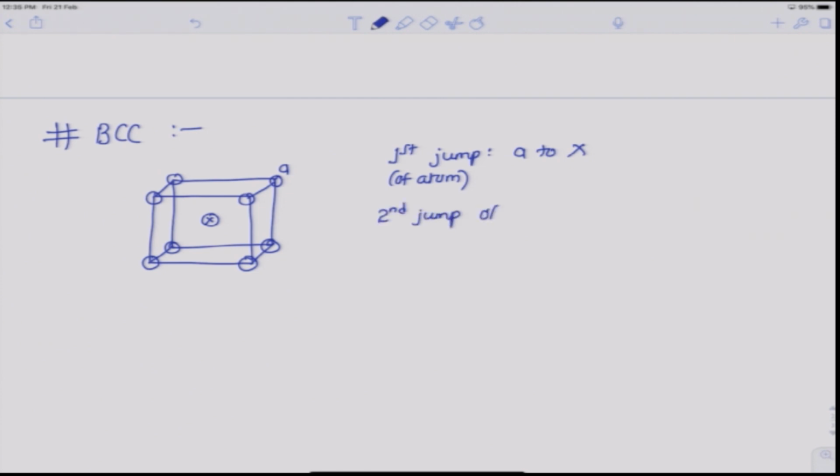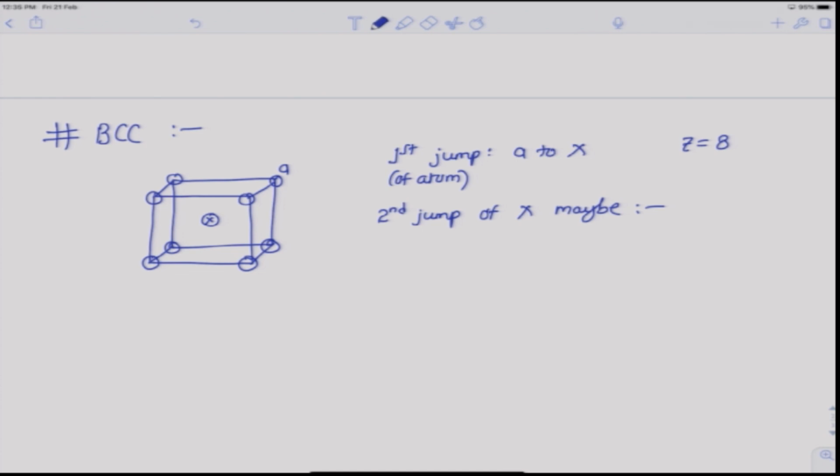Now, the coordination number for BCC is 8. So, each atom has 8 nearest neighbors, so it can jump onto one of the 8 nearest neighbor sites.